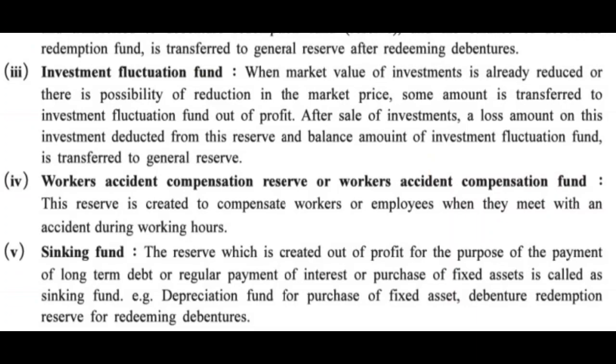So the same purpose it is made for investment, for fluctuation in investment. If there is changes in the investment, if the value of investment comes down, this reserve is used to compensate it. And when the investments are sold out, the balance amount of this fund is transferred to general reserve. So again this becomes general from specific.